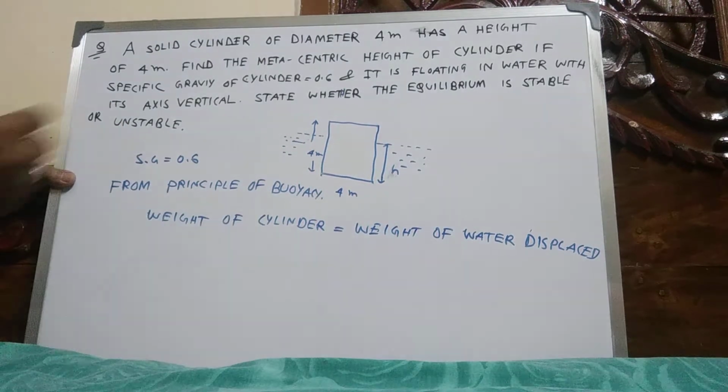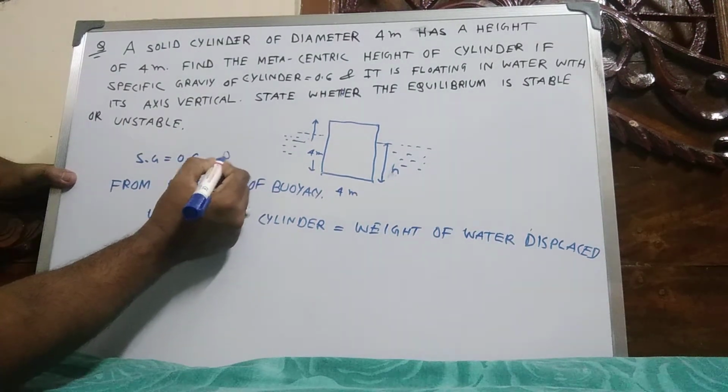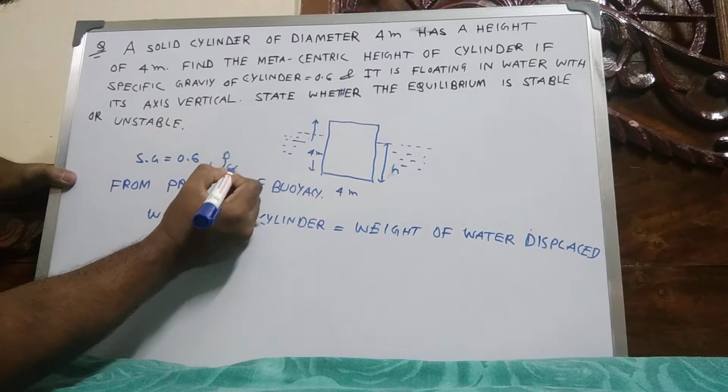Understand here? So density of cylinder is